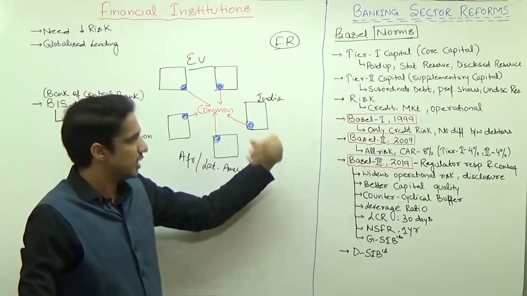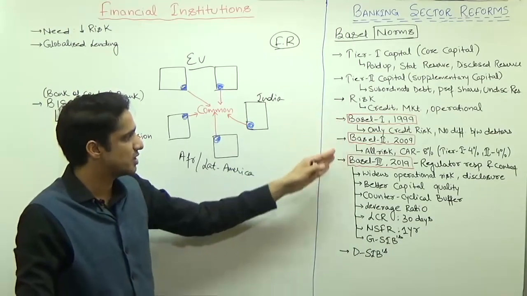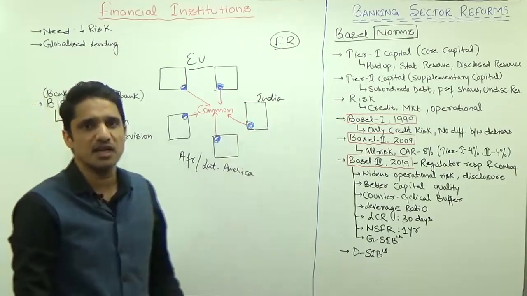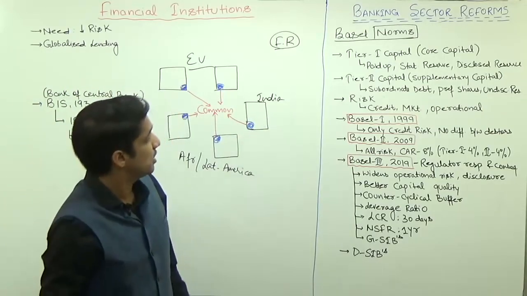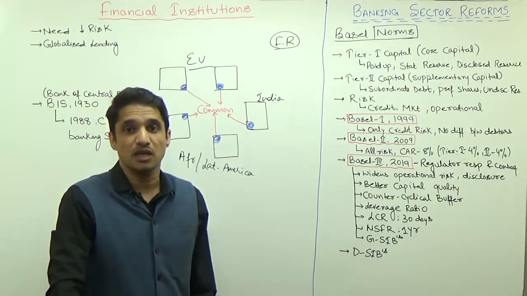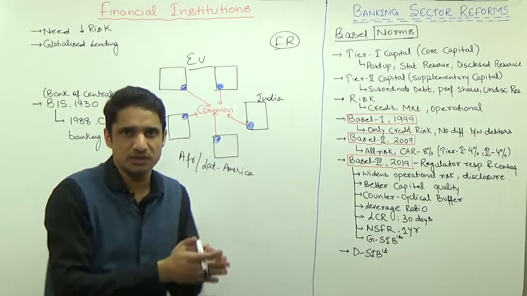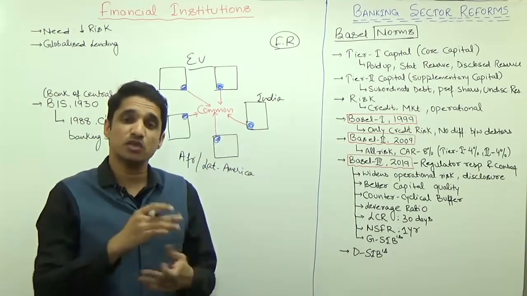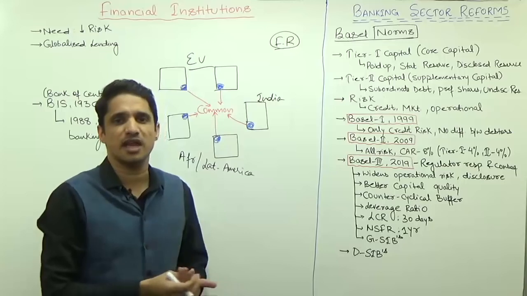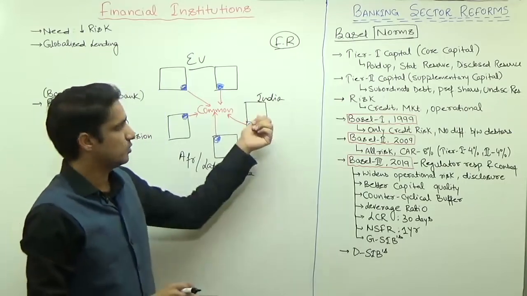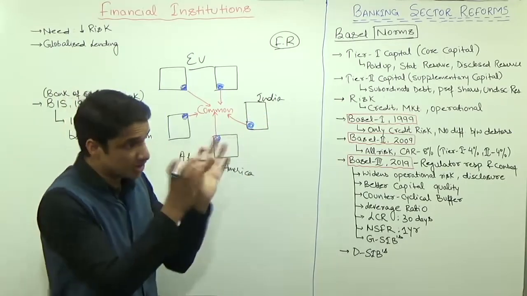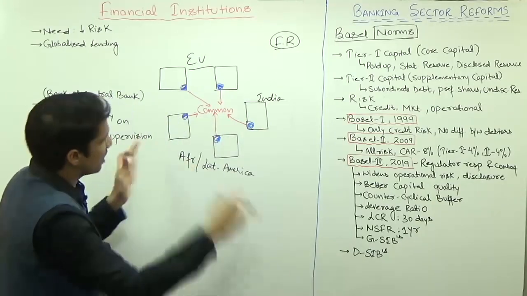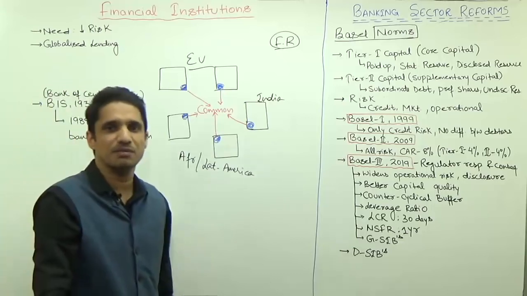These norms were prescribed in Basel 1, Basel 2 and Basel 3. But in India we have a concept like CRR and SLR, whereas in the USA there is no concept like CRR. So there should be a compromise which the Bank for International Settlements should prescribe. Then the value of CRR and SLR can be decided by the respective central bank.